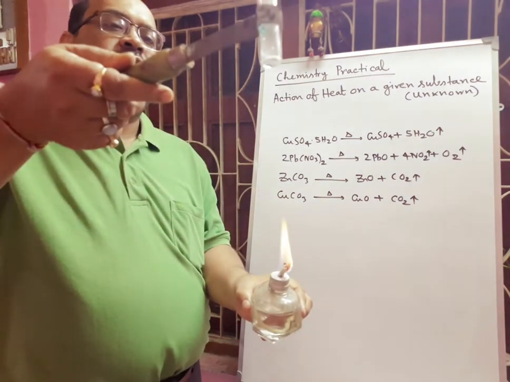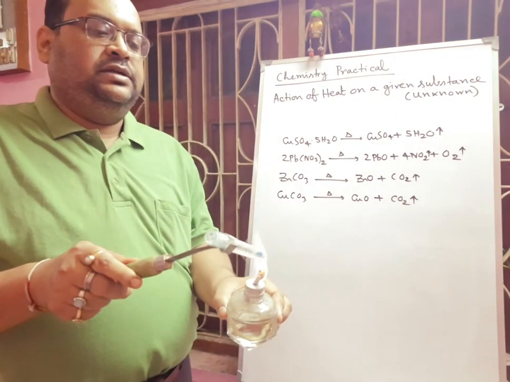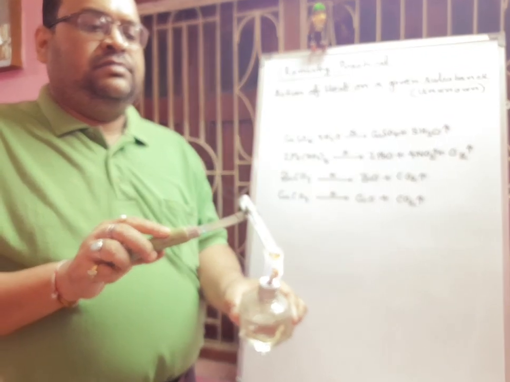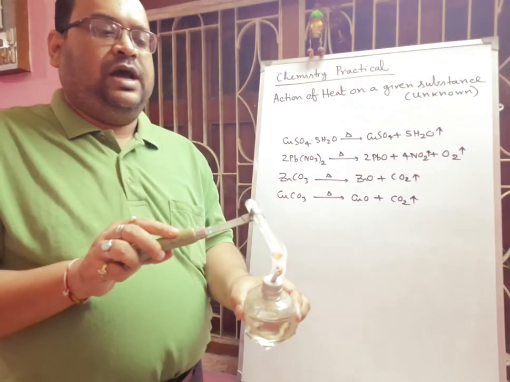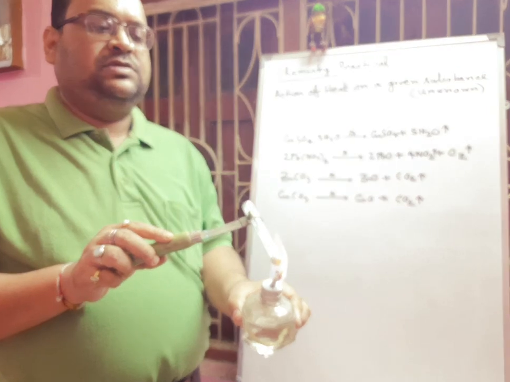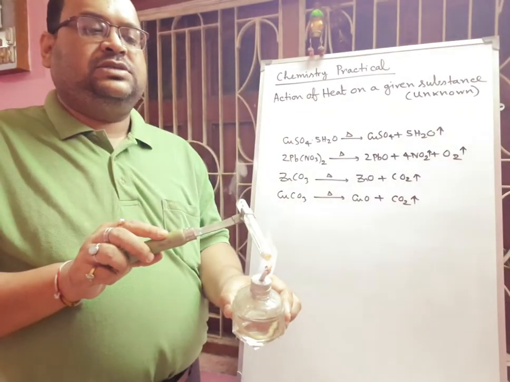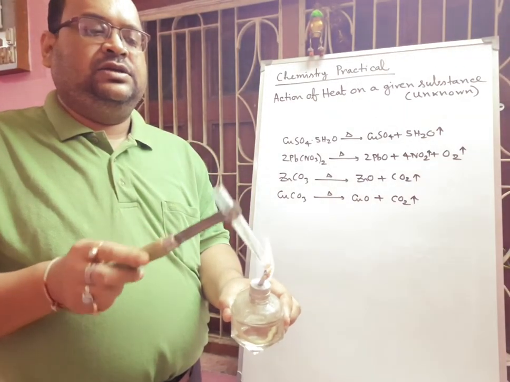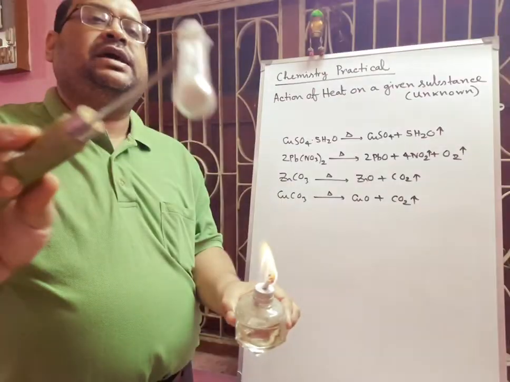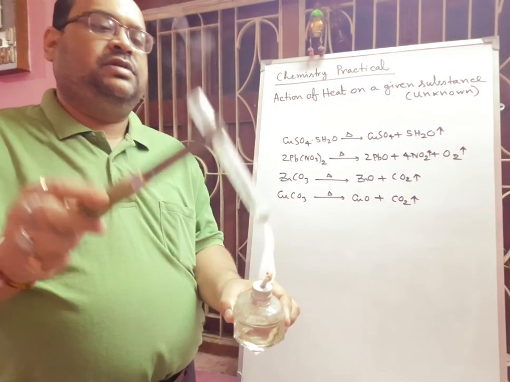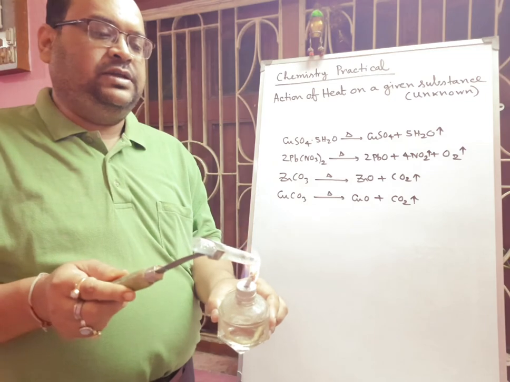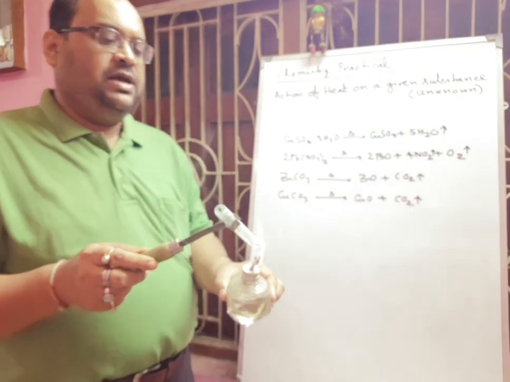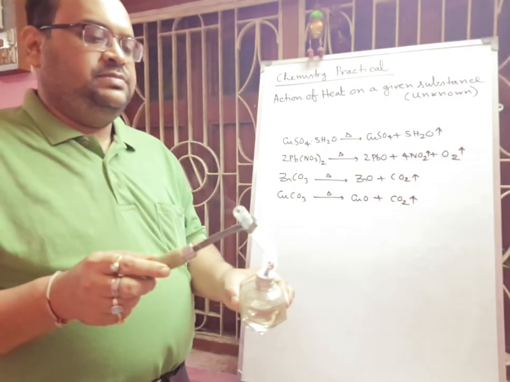Here you see water is coming out, and the blue vitriol becomes anhydrous copper sulfate, which is white in color. Slowly it is becoming white, and water vapors are coming out.